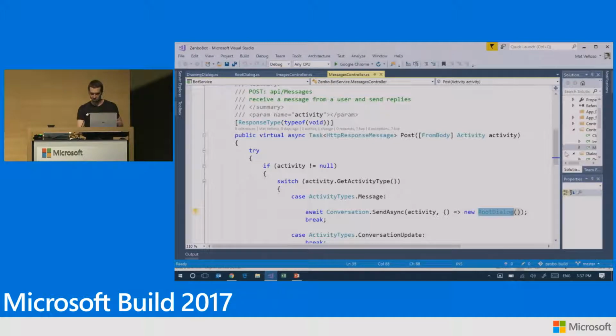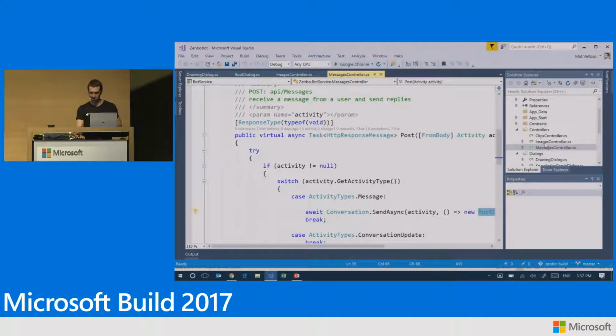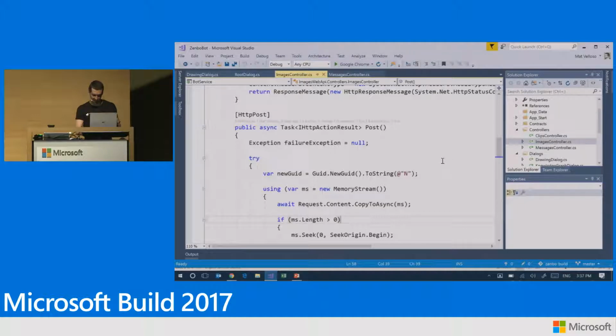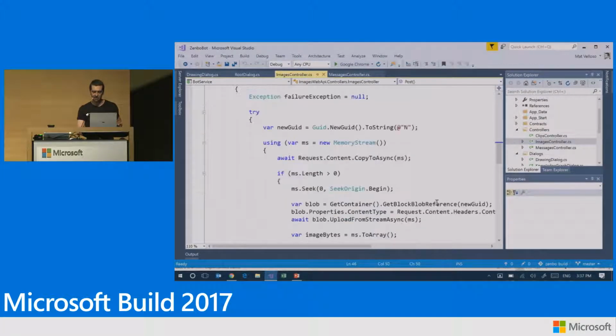The other controller that I have here that's particularly important is my images controller. That's how Zenbo uploads photos, and that's how I take those photos and save them into a blob storage. So I just keep those photos there, and I'll look at them later. So Zenbo is calling two different APIs, one to upload the image, the other one to give me the text out of what the user said, right?